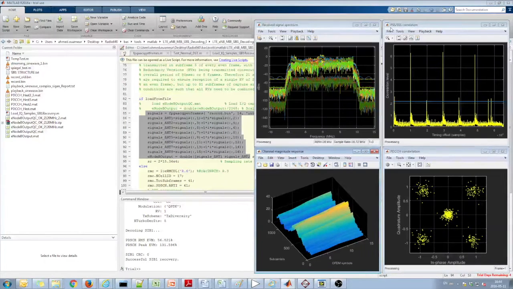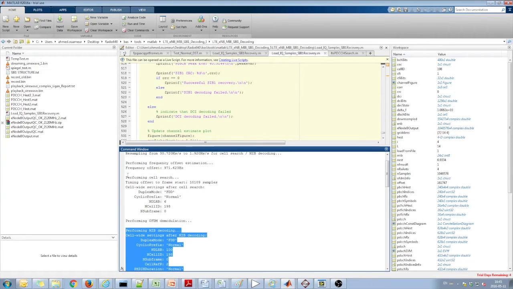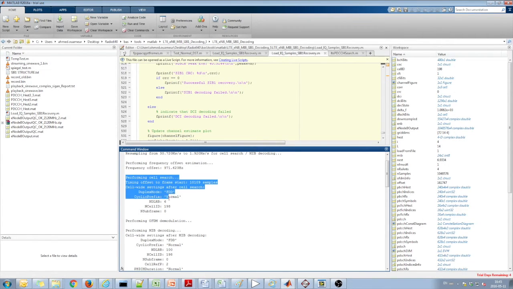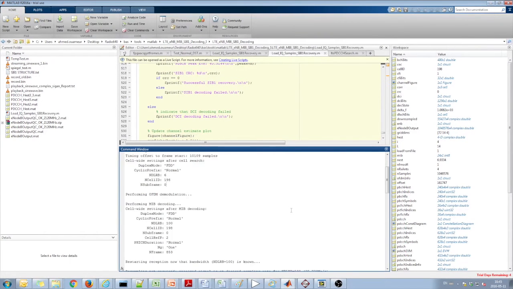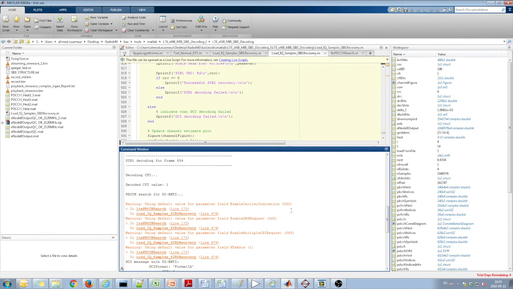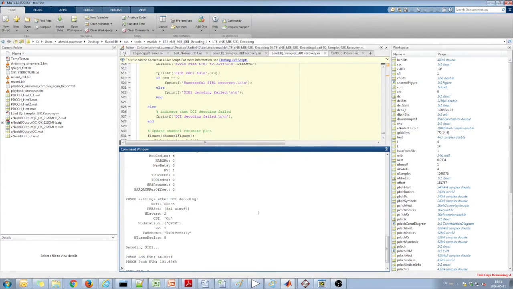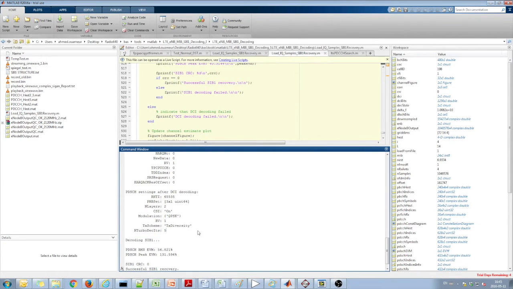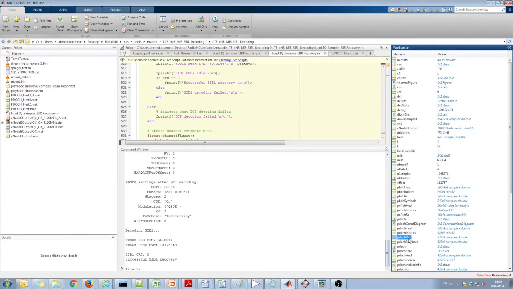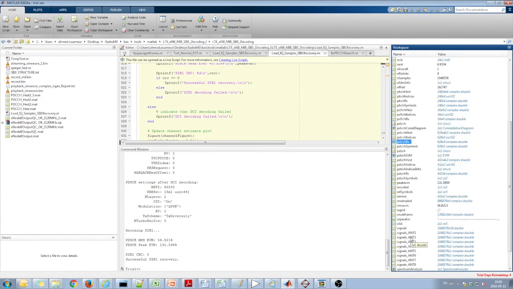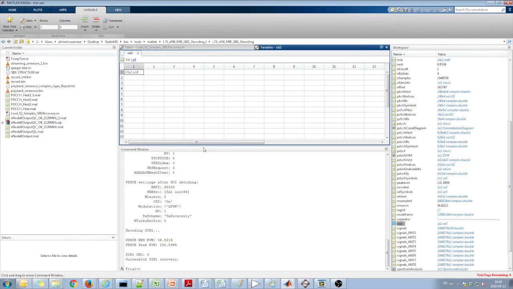One can further examine the supported transmission mode, bandwidth, and more. Looking closely at the SIB1 information, the mobile network code and mobile country code can easily be distinguished.